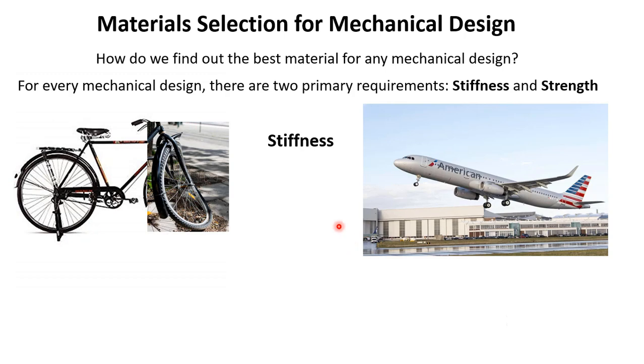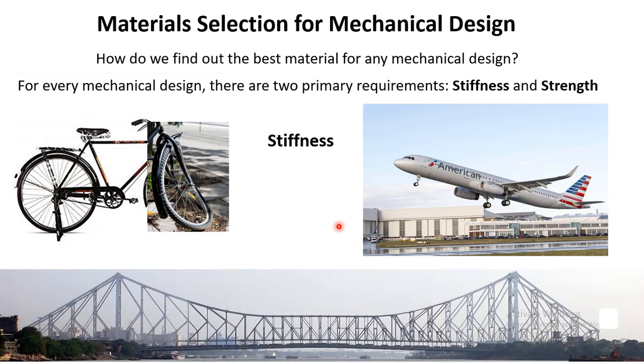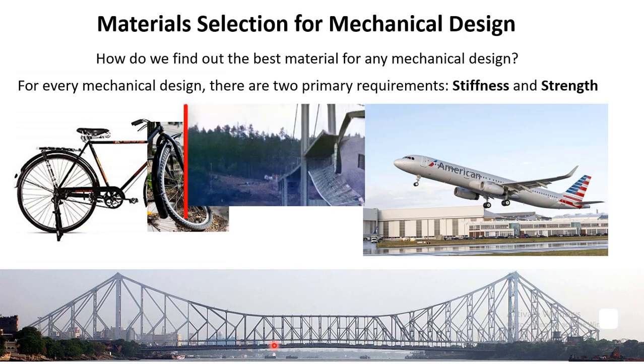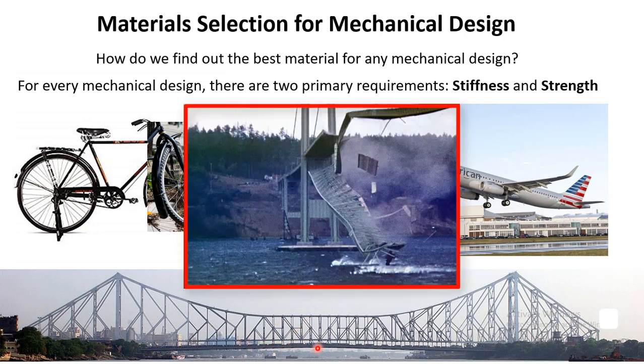Other kinds of machines or structures, for example, a bridge. This bridge is a cantilever bridge. This bridge has to have the required stiffness, because otherwise the bridge will vibrate when the vehicles pass through it, and in the case of very strong wind, this bridge will oscillate and swing and may break down.